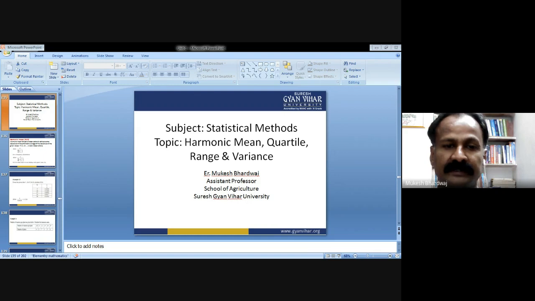Statistical methods. The topic is harmonic mean, quartile range, and variance. On the last topic, in the last term, we had completed the arithmetic mean, median, mode, geometric mean. Now, in continuation of that topic, we are going to start with harmonic mean and then move forward to the quartile range and variance.